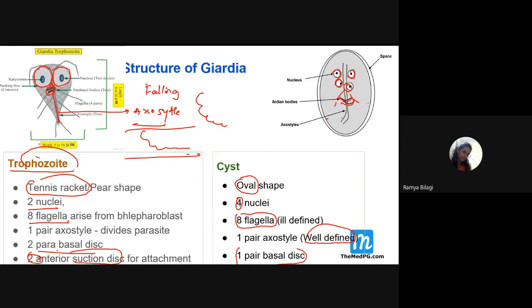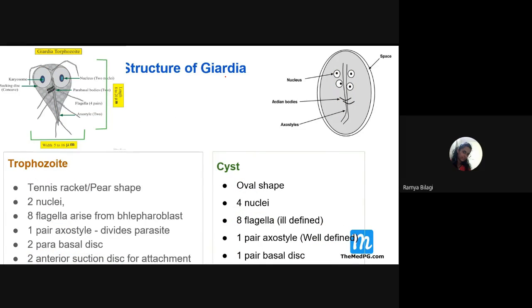Then very important is how many hosts it requires to complete its life cycle. It requires only one host. And who is that host? It is the man. So only a single host is required and that host is man. And what is the infective form? The infective form is the mature cyst. It is the infective form of this particular Giardia lamblia.